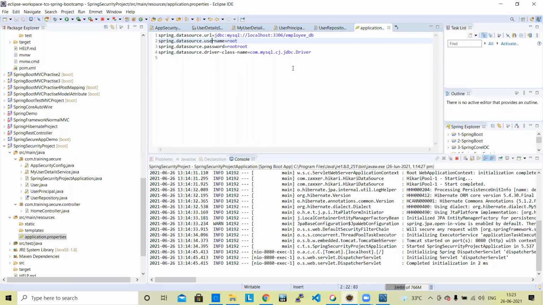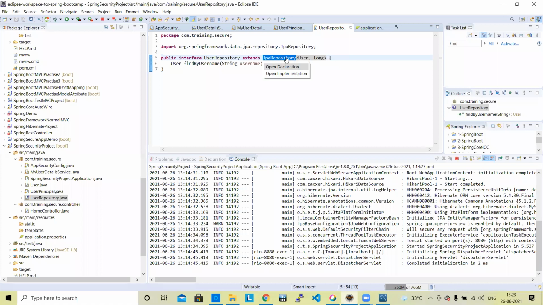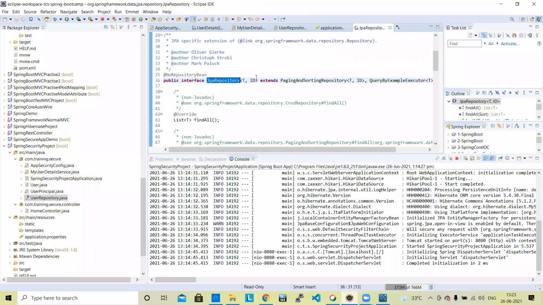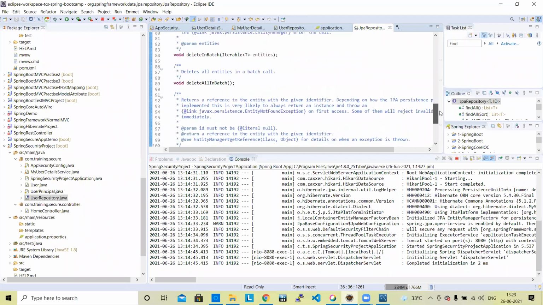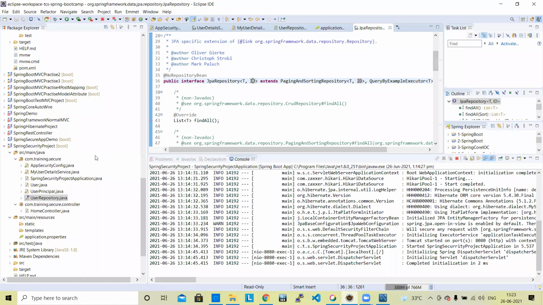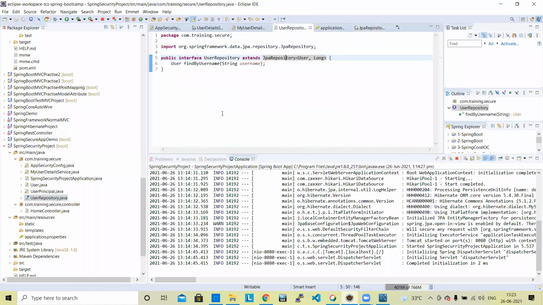In the user repository, you need to pass the ID first, which is the primary key, and the user object. Some methods are already written, and in the user repository we are creating find by username.